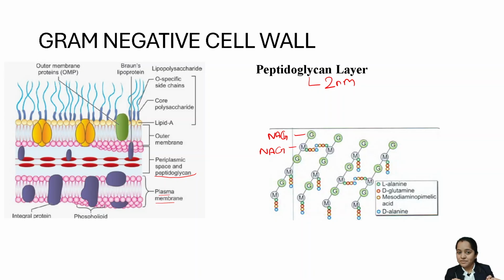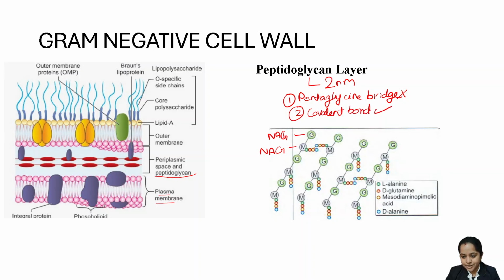But ग्राम पॉजिटिव के NAG और NAM में और ग्राम नेगेटिव के में डिफरेंस है क्या? Now that difference is very important for your NEET PG. That is, the first important difference is that the tetrapeptide chains are not connected with each other by a pentaglycine bridge. This pentaglycine bridge is absent, is not there. So what is there? They are connected by a covalent bond. Okay, by a covalent linkage.